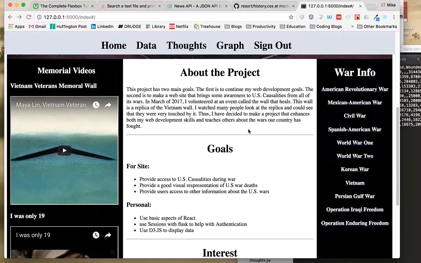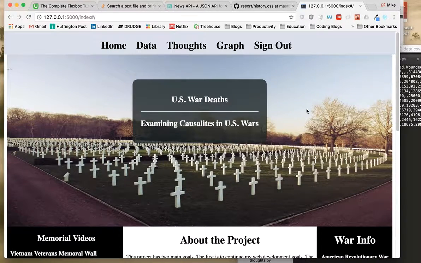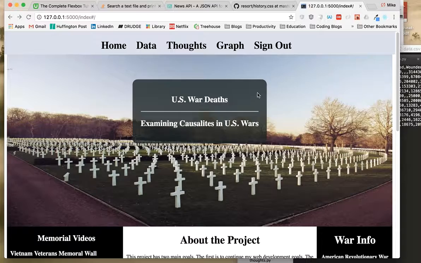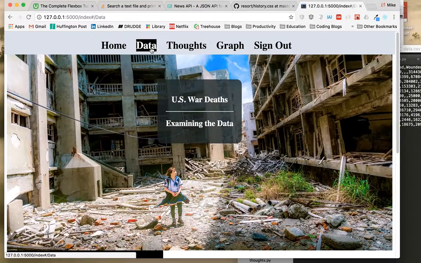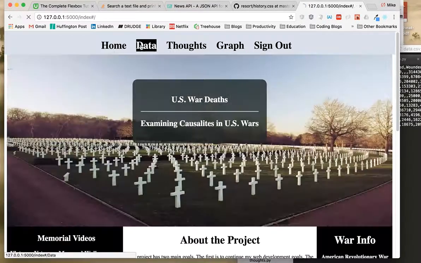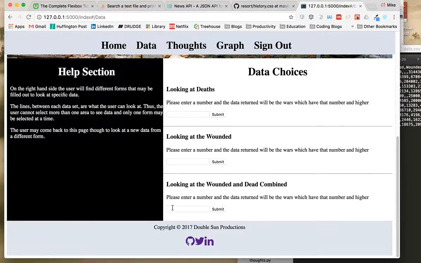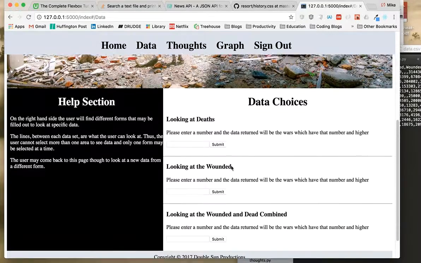Now all of this was built with React. So all this front end is a bunch of React components with the nav bar, the header here. Everything is a React component that I built. So it's a good way to learn. Then when I go to the data section, this is actually an SPA between these two pages with React. So going back and forth. And again, this is all React components here.